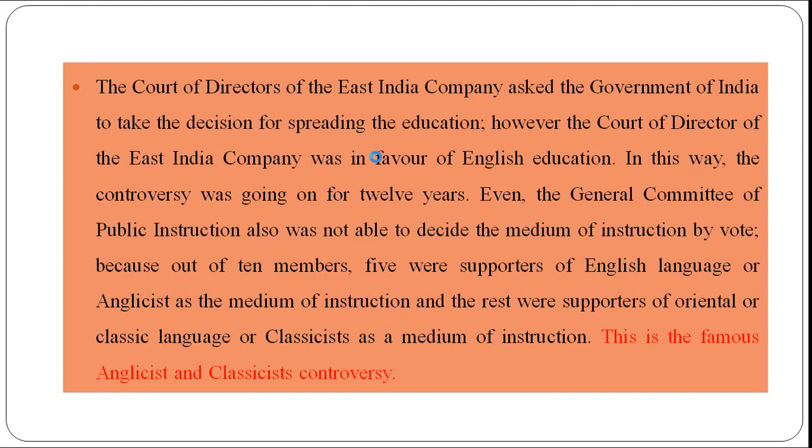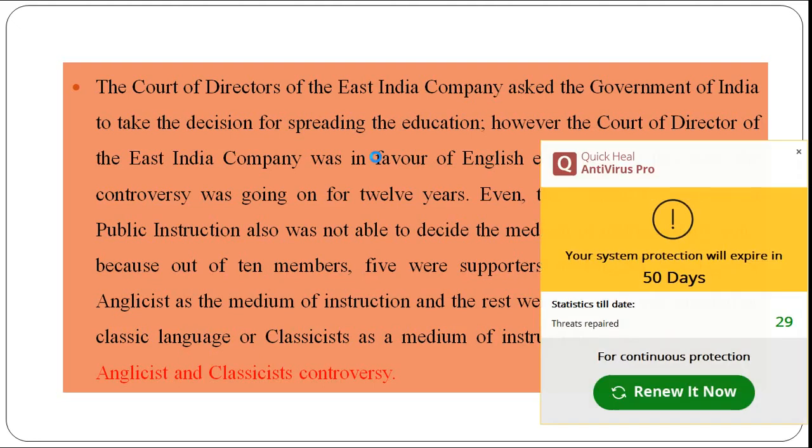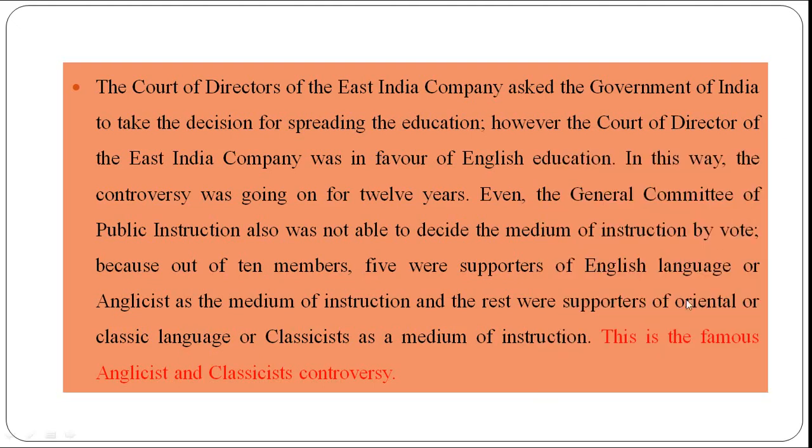Because the two parties had different opinions regarding the medium of instruction and other problems, the East India Company faced different problems in regulating and granting the amount for education. So this is about the Anglicist and classicist controversy.